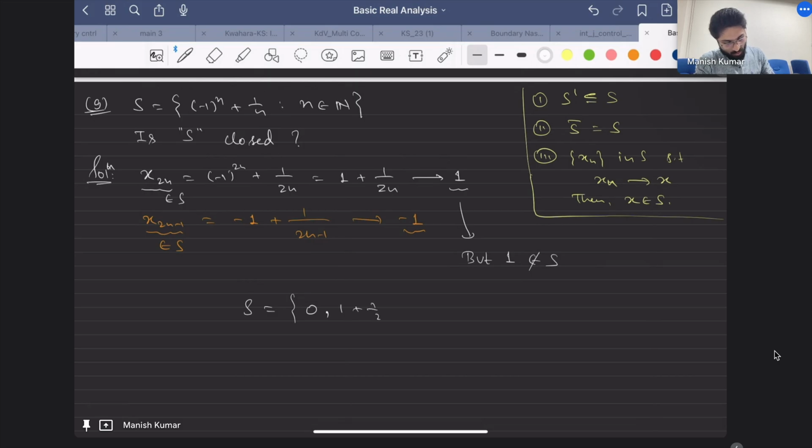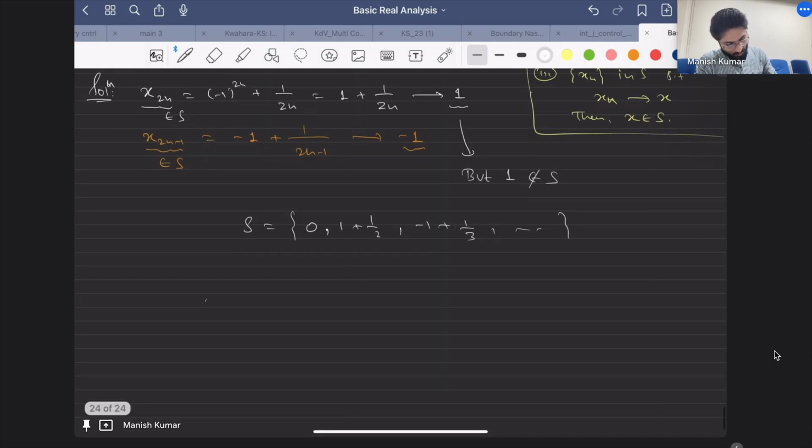So the points of S are like this. Suppose this is 0, this is 1, this is minus 1, this is 2. When you are taking odd powers, it is minus 1 plus something, so it is obviously always greater than minus 1, right?